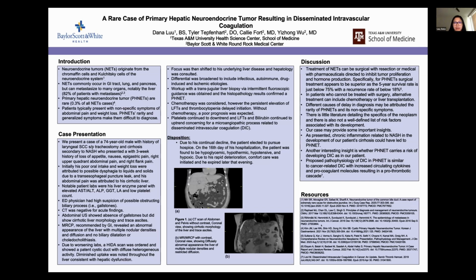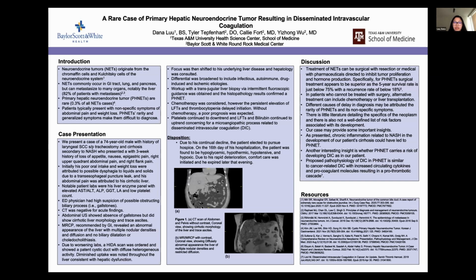So this is important because the primary hepatic neuroendocrine tumor is so rare that, one, it's not thought about, and two, it is a treatable tumor. With surgical resection, those patients usually have a 5-year survival rate of maybe around 75%, with a recurrence rate below 18%. So it's important to catch it early and treat it early. But in this case, because this man had very vague symptoms, it wasn't on the differential, and because we caught him at a very poor stage, he couldn't be treated with surgery, and he couldn't go through chemotherapy.